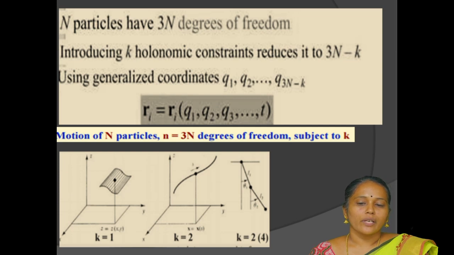Using generalized coordinates, the k constraint equations introduced become q1, q2 up to q(3n minus k). So the generalized coordinate equation becomes ri is equal to ri of q1, q2, q3 up to t. Here ri means position. The motion of n particles, that means 3n degrees of freedom, is subjected to k constraints. These constraints, introducing the k value, are shown in the three figures below.